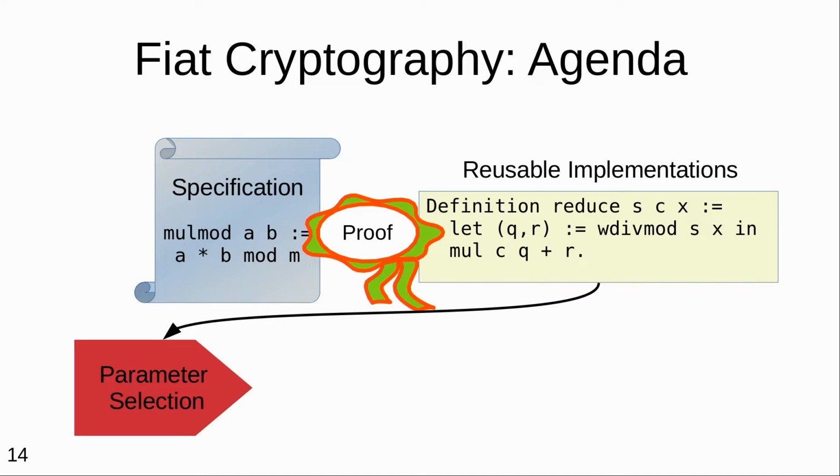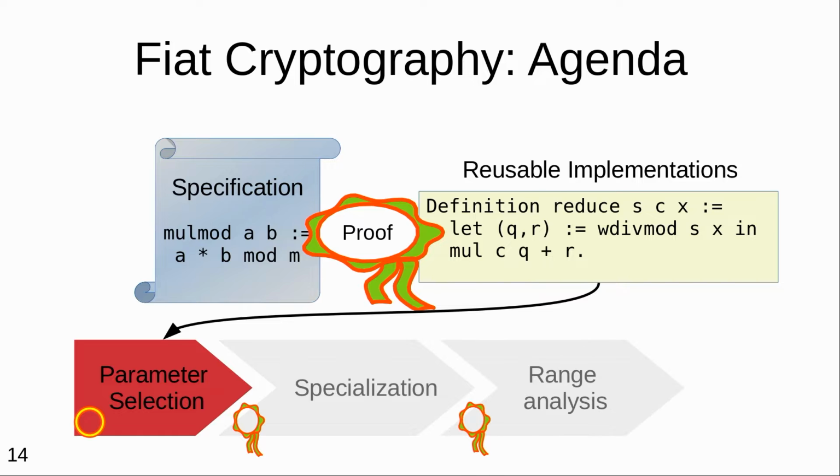First, we need to pick parameters for this very generic functional program that acts as a template for the implementation. The parameter choices themselves are not verified, but it is not important to verify them because we prove the template correct for all possible parameters. Then the template gets specialized by a certified compiler, producing code that is specific for those parameters and is much more efficient than the original, after which we can replace the template's operations on mathematical integers with operations on machine integers, so int32 or so on. And finally, there is low-level optimization at the assembly level that is performed by the CryptoOp tool, which I'll also briefly discuss in a moment.